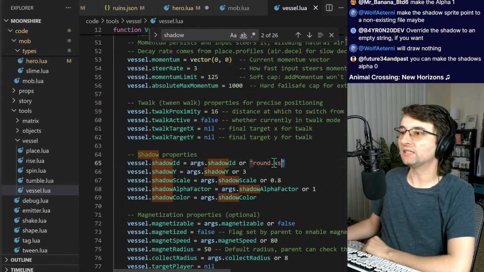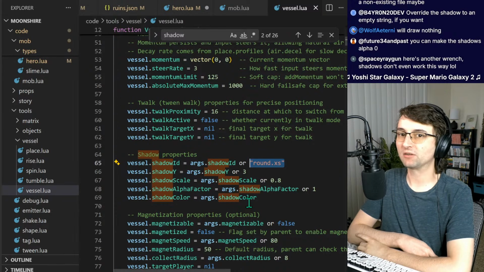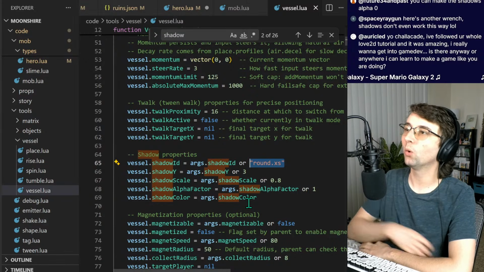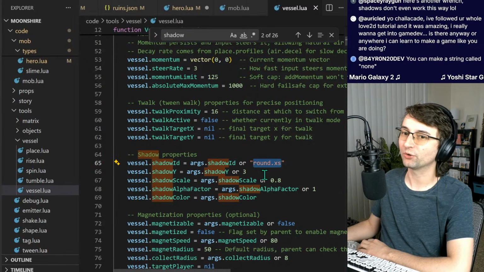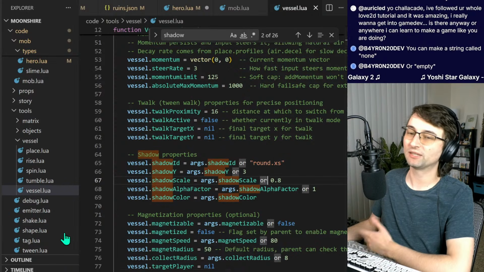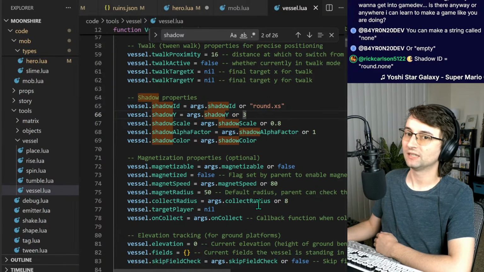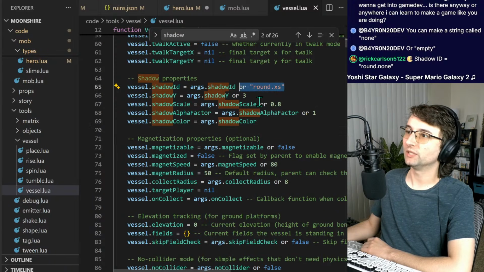I think I need to make a special string specifically to handle the blank. Make a shadow sprite point to a non-existing file. That's kind of what I think I'll do. Or I think I'll have a special shadow case and say like none or blank or nil. You can make a string called none. That's what I think I'm going to do. I think I'm going to have one called none or empty. That's a good suggestion. Round at none. Yeah, I think that's probably what I'll end up doing.